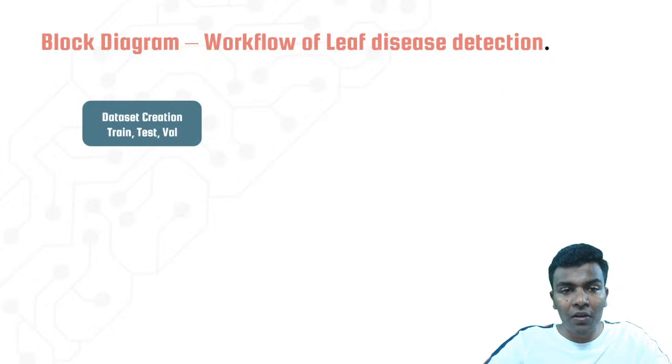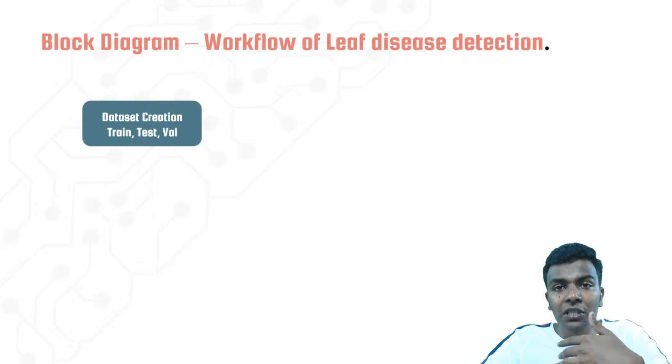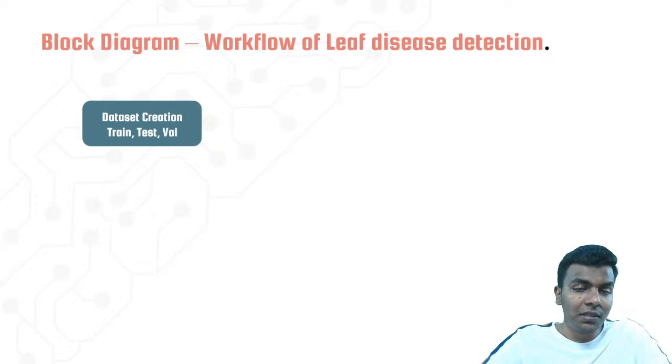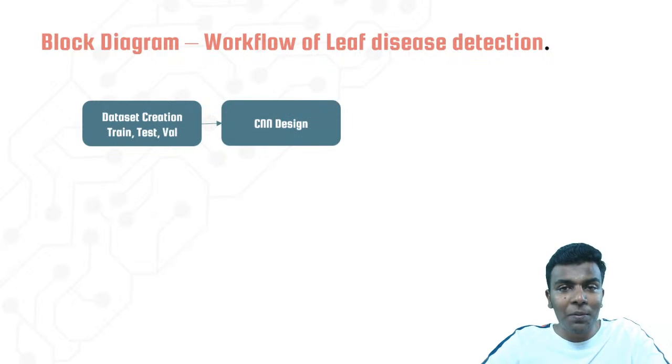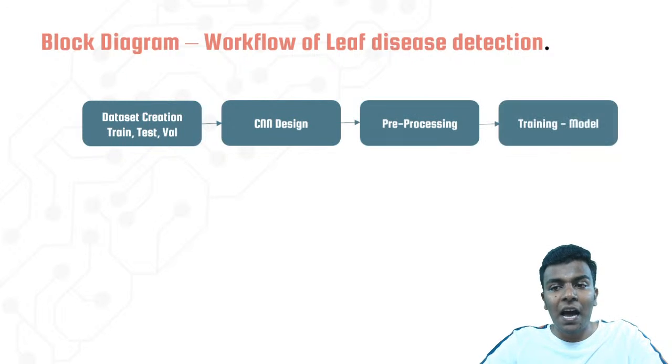So let us go first of all to data set creation: training, and then validation for processing the training, and then the testing folder, which is used to test the character, whether it is Ga or not. So for testing purposes, I hope you guys know. And then of course the CNN design, and then pre-processing, and then training a model.